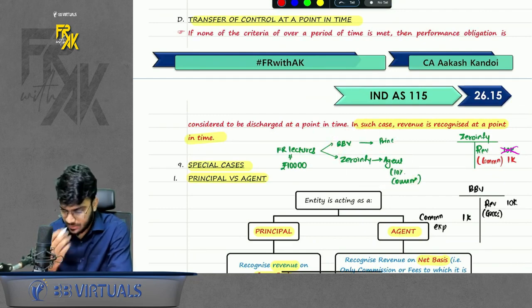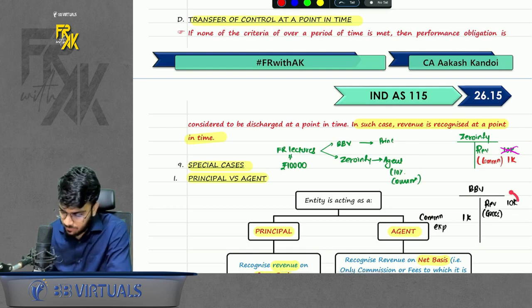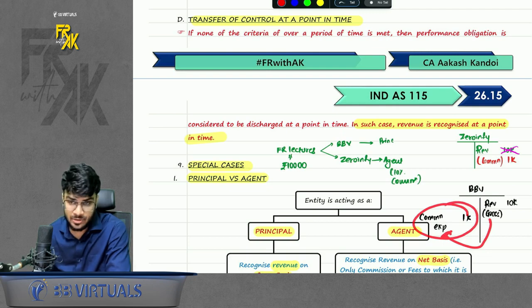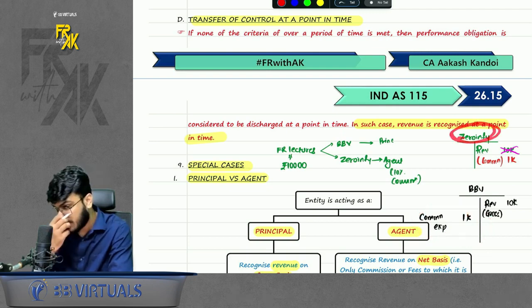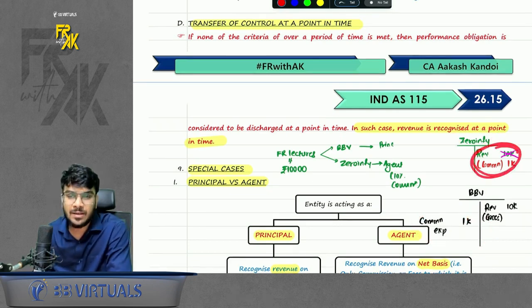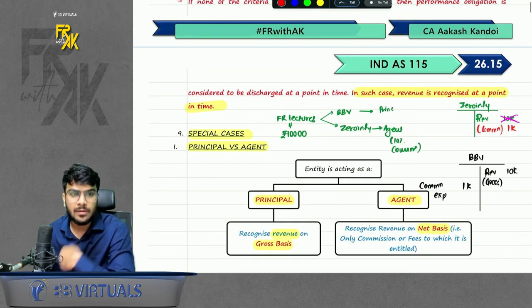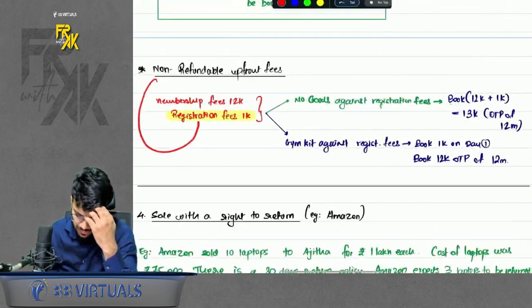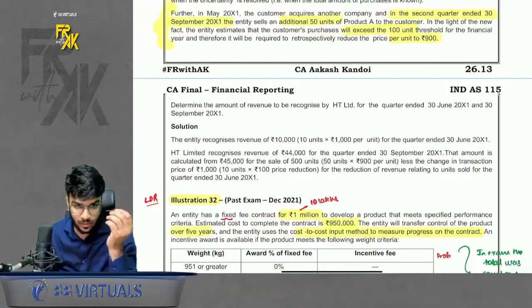Now, what is the difference? When BB Virtual records the revenue, it will record the revenue on gross, and whatever commission it gave to the agent, it will record as a commission expense. What about Zero in Fee? Zero in Fee will record the revenue only of their commission amount, that is 10% of 10,000. Just an example. Okay, so to understand the principal agent relationship, we also have two questions.